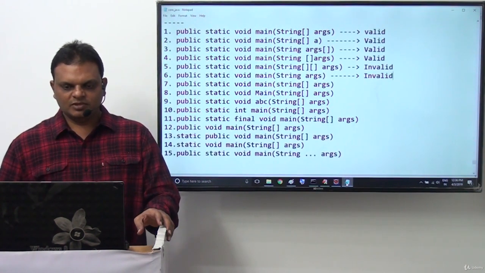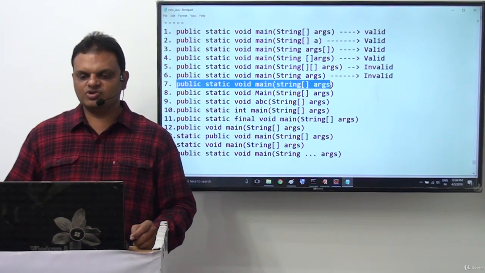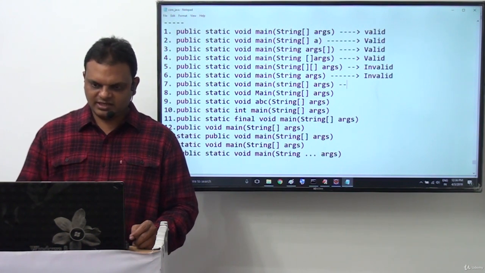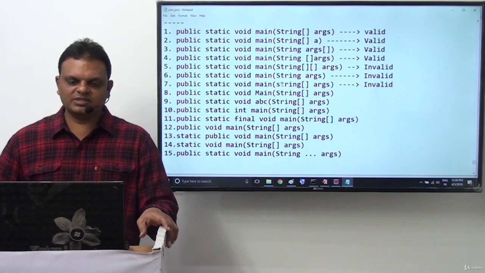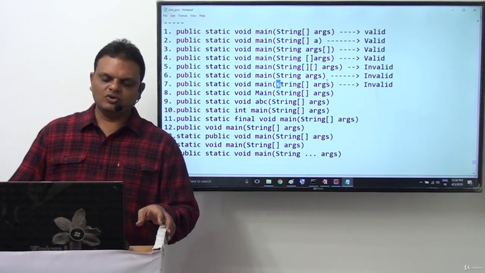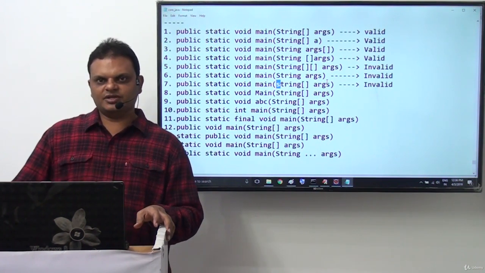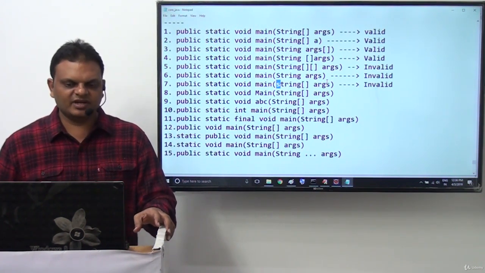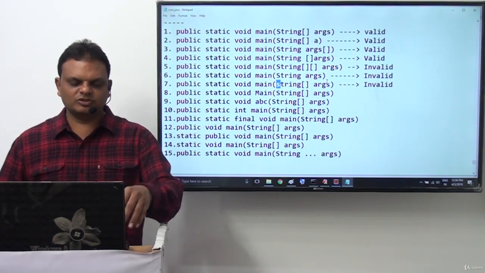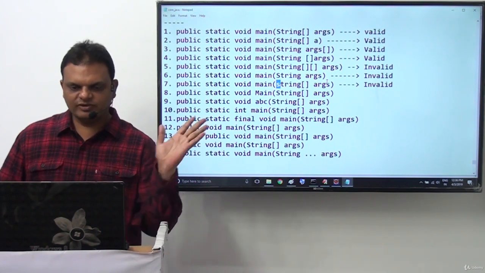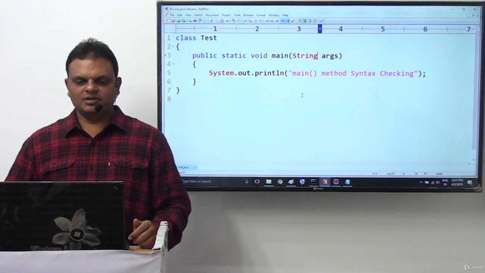Next, if you observe the seventh one, public static void main string array args, here the s is small, so it is invalid. Why is it invalid? String is a class name in Java. If it is a class name, then definitely S must be an uppercase letter. But here we provided lowercase, so it is violating our rule. So definitely here we are able to get a compilation error. Now let us check this one.